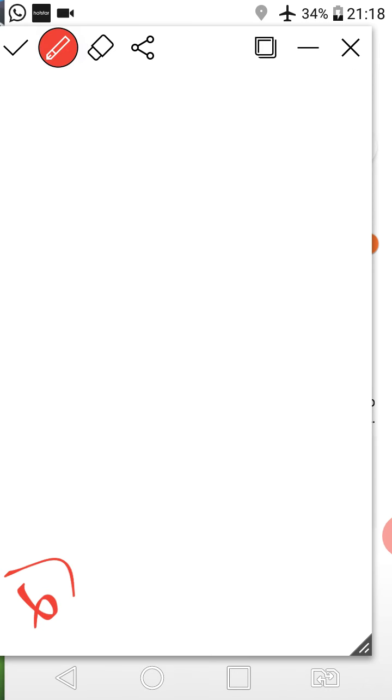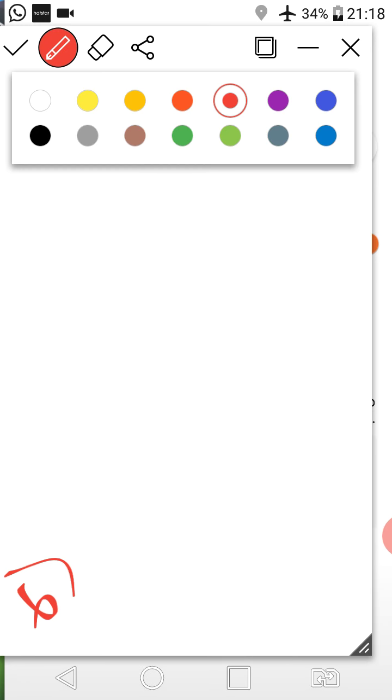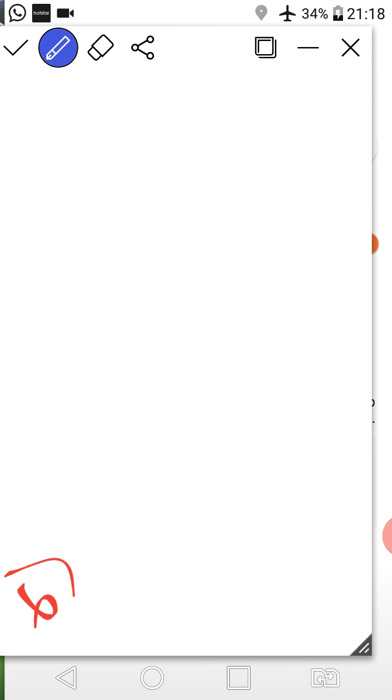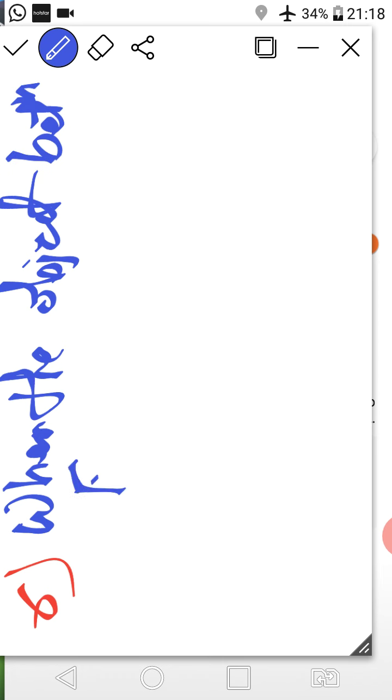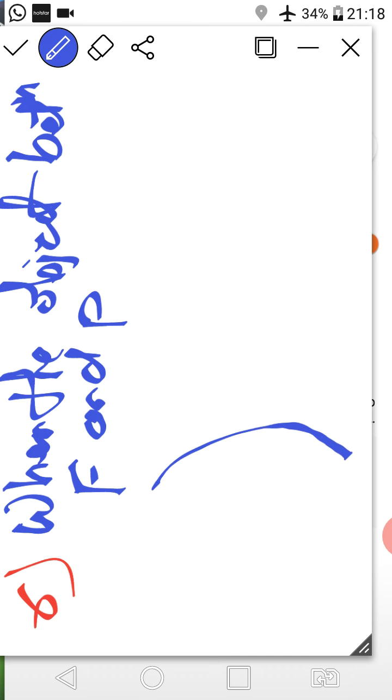Now we will see the sixth and last method, right class? So in that, sixth method is what? Where we have to place the object? Between F and P, right?